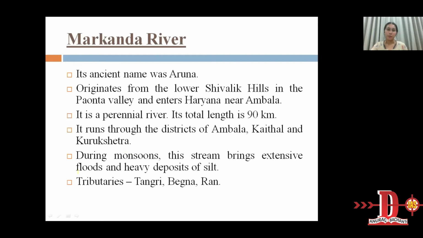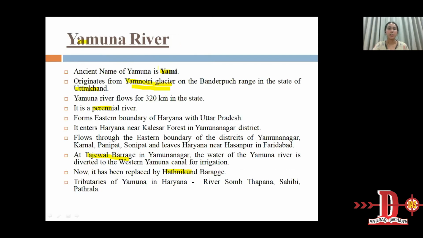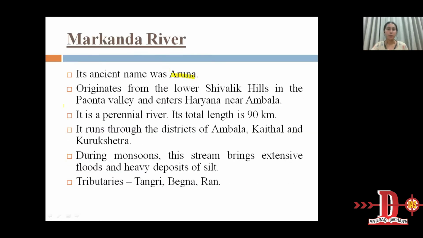Next is Markanda River. Its ancient name was Aruna. Earlier we saw that the Yamuna River's ancient name was Yami, and Markanda's ancient name was Aruna. It originates from the lower Shivalik hills in the Paonta Valley and enters Haryana near Ambala. Paonta Valley is in Sirmaur district of Himachal Pradesh. It is a perennial river and its total length is 90 kilometers. It runs through the districts of Ambala, Kaithal and Kurukshetra.